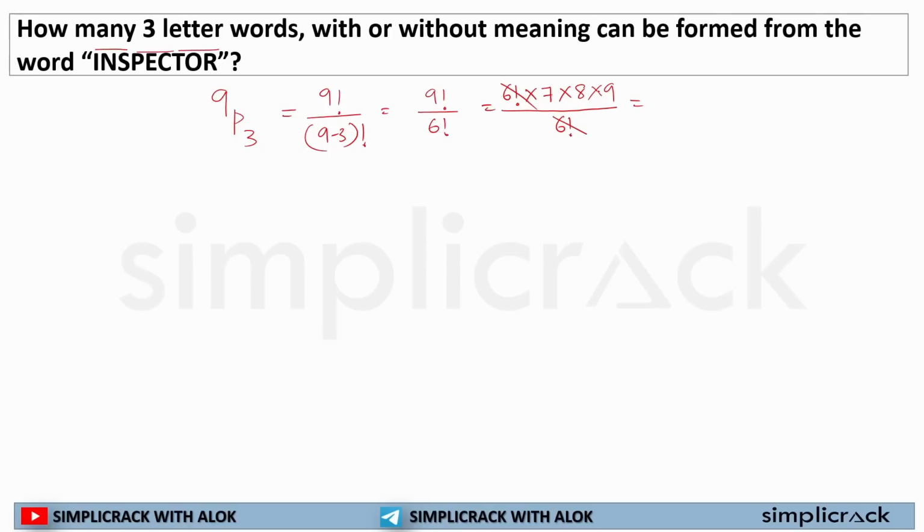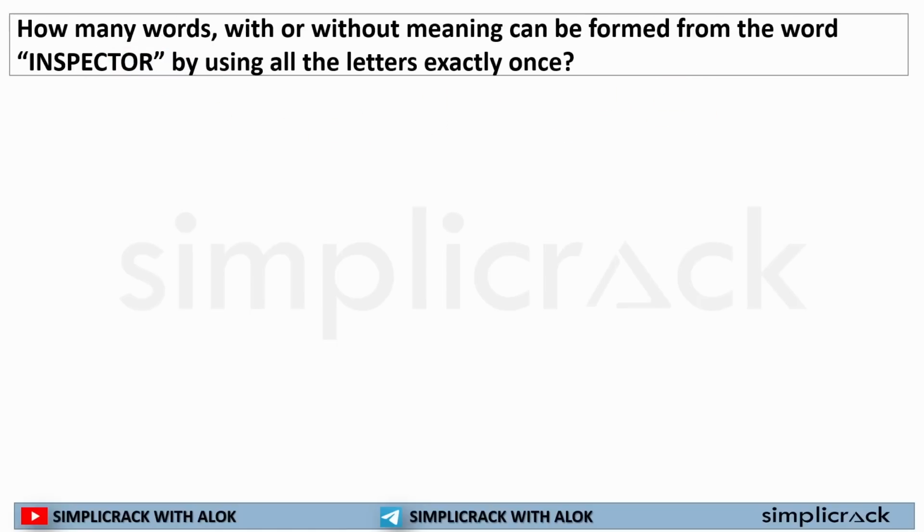So this will be 9 into 8 is equal to 72. 72 multiplied by 7 is equal to 504. So you can create 504 3-letter words with or without meaning by using letters of inspector. So this is how you should be solving this question. Now next question.